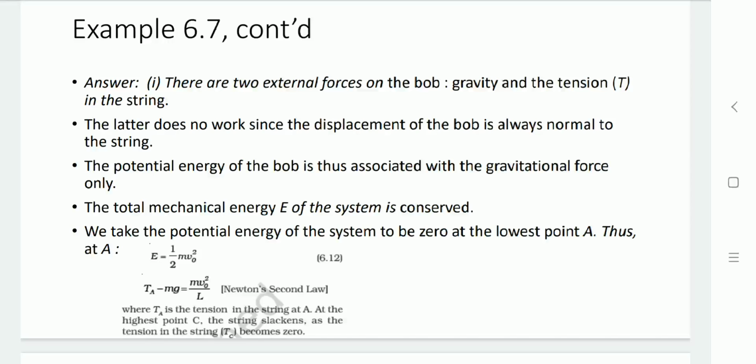Now let us take the potential energy of the system as 0 at the lowest point. So at point A, E equals 1/2 mv0 square. So here the tension force TA minus mg equals mv0 square by L. Now at the highest point C, the string slackens as the tension in the string TC becomes 0.